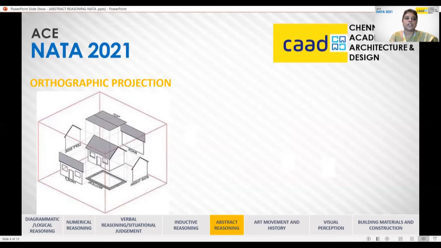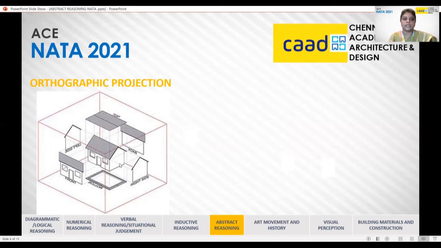So when the front view is asked, you will just draw the front rectangle with the door and window, and even the roof. The slope roof clue will not be given in this particular front view. It will be just shown as a rectangle on top of the rectangular wall. So that is how you represent a front view. When you want to see the top view, you will just have a rectangle and the ridge of the roof seen in the center as a line. So you won't get the clue of the slope roof here also.